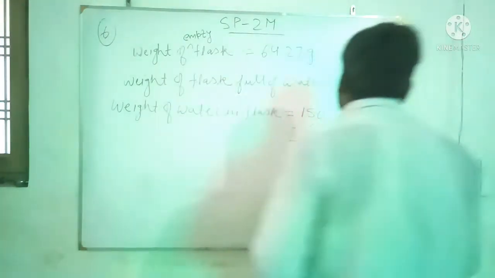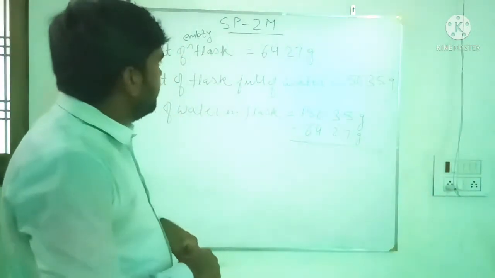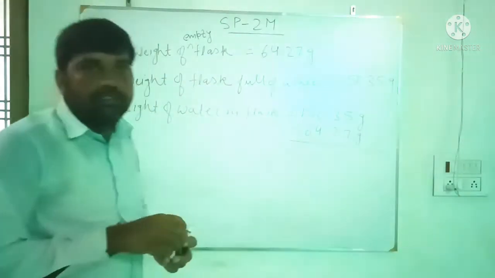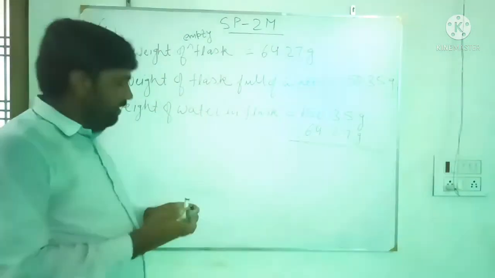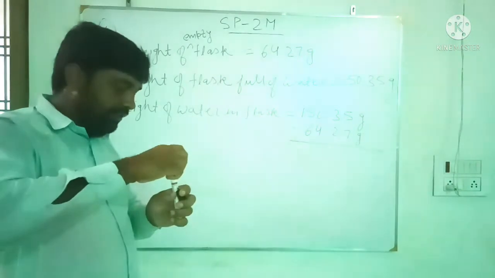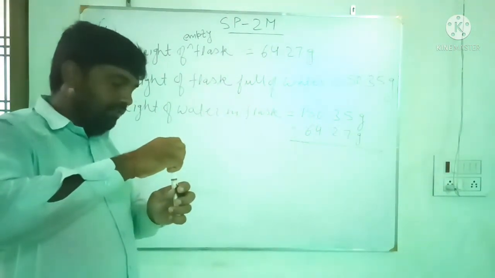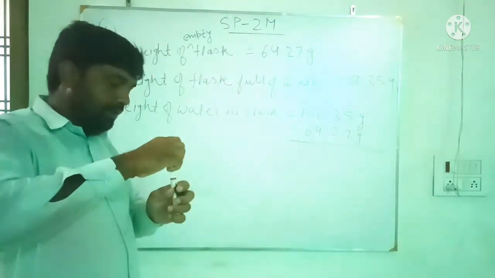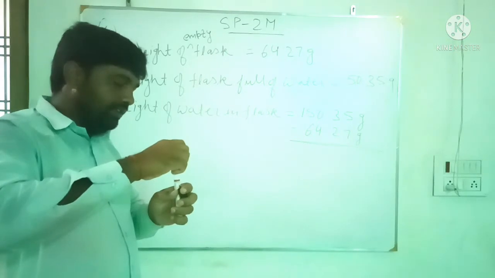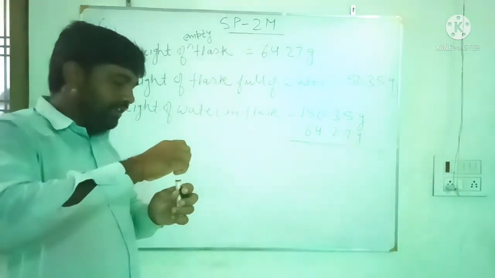So what I am doing here? Just subtracting the weight of empty flask from the weight of flask full of water. So when we subtract, we will get the weight of water in the flask. And after that we have to calculate the weight of flask half full of water. Then we will calculate the half weight of water we add in the empty flask.